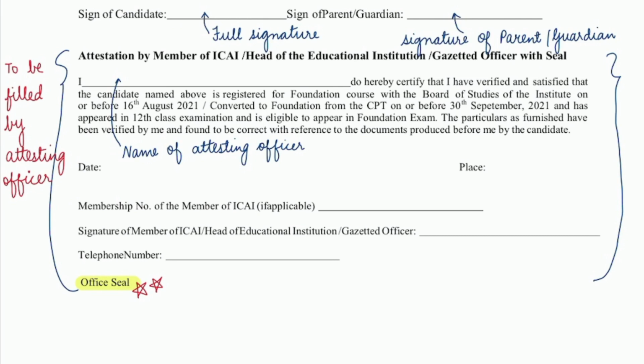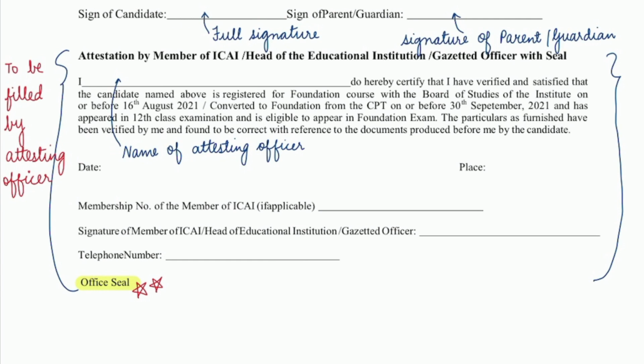He will write his name, date, place, membership number if it is attested by a member of ICAI. If the member is not attesting, you go to any head of educational institute like the principal of any public school or government school or college. You can also get it attested by gazetted officer. So in that case, if they are attesting, they will not write the membership number of ICAI. That is why in the bracket they have written if applicable, because the membership number will be filled only if you are getting the form attested by a chartered accountant. If the form is attested by the head of educational institution or gazetted officer, then that field is not required.